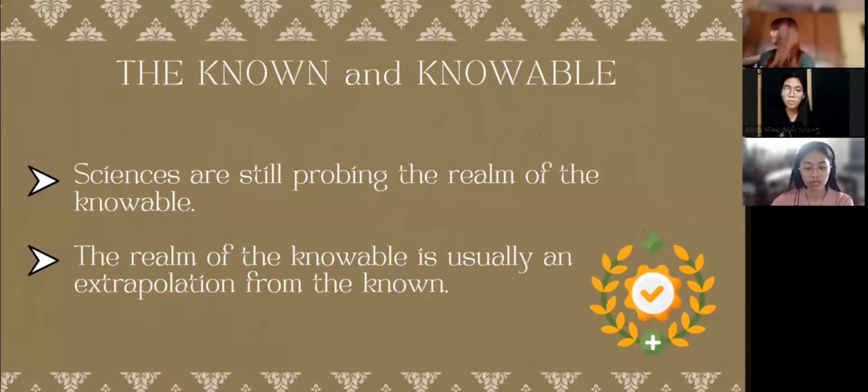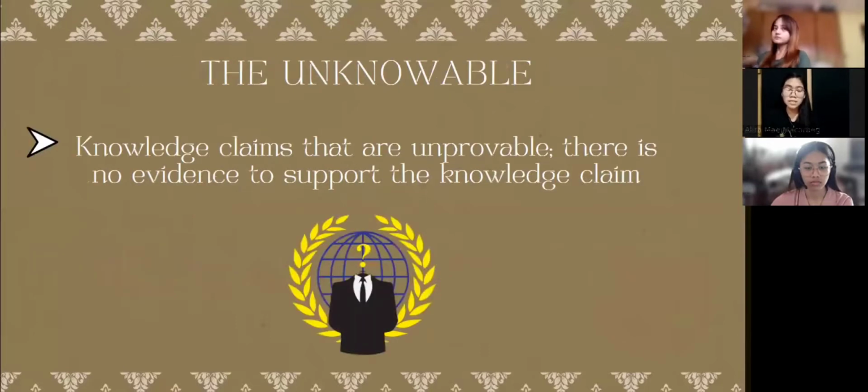And for the unknowable, these are knowledge claims that are unprovable. There is no evidence to support the knowledge claim. When the evidence is only provable in principle, it means that it is only a theory, and hypothetically, the evidence can be produced, though it cannot be produced in fact. For example, the origin of the universe.